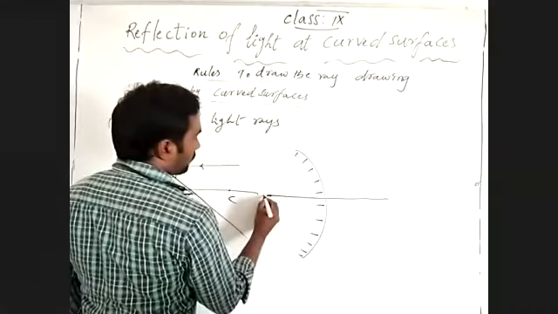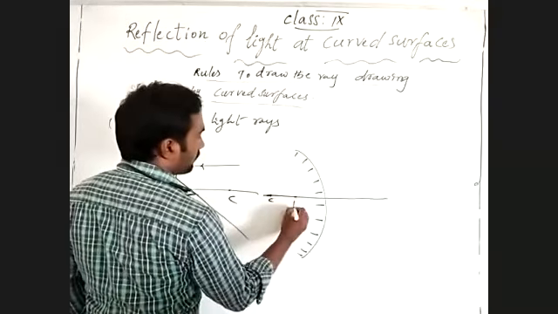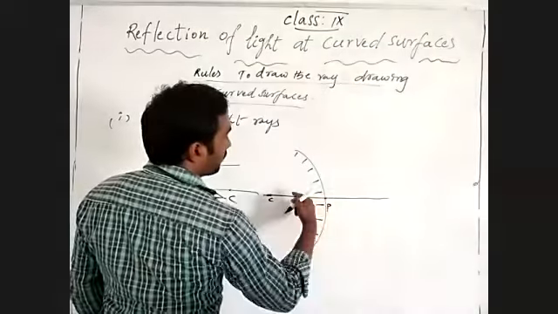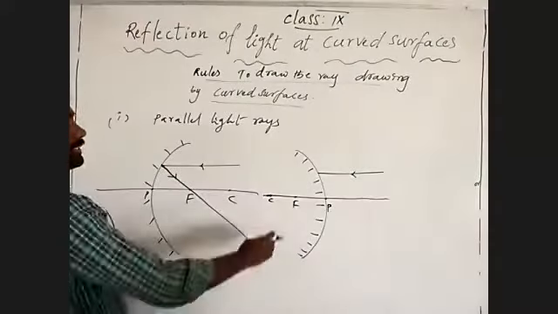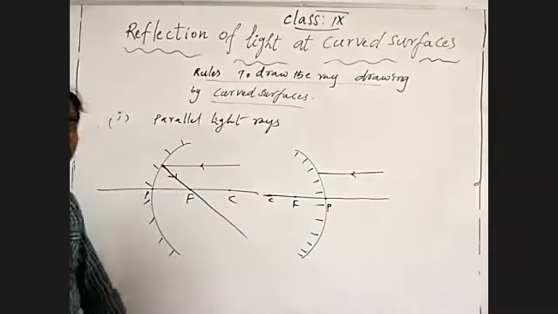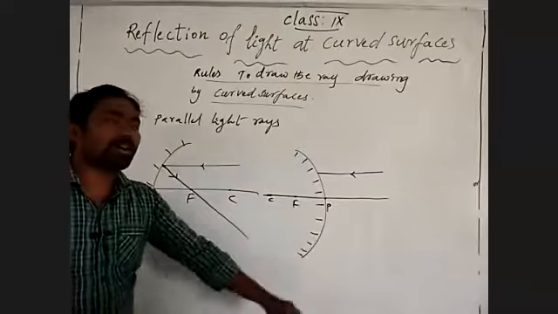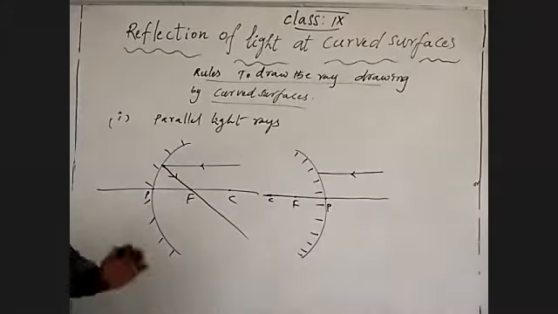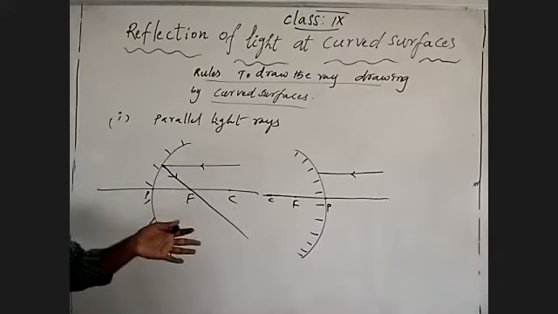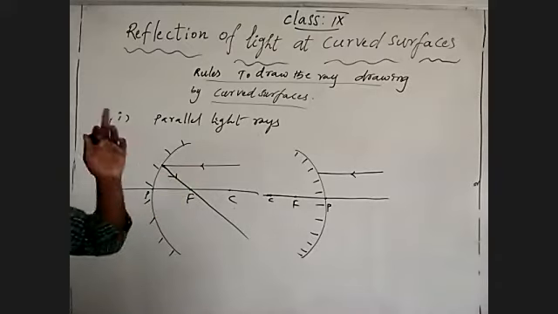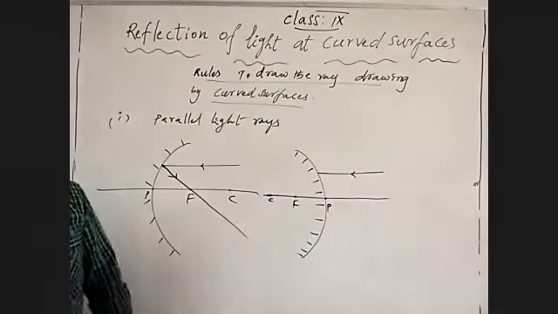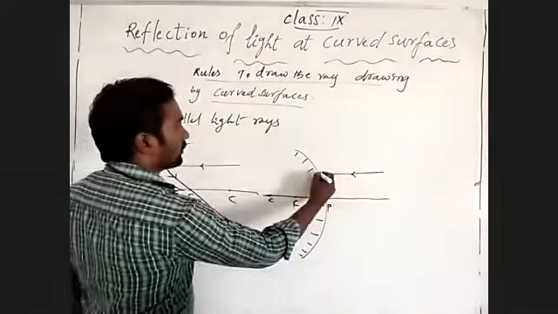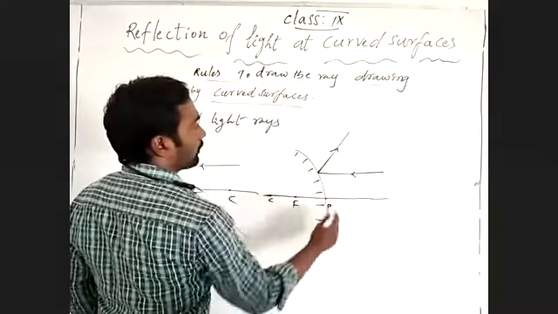This is the center of curvature, this is the focus, this is the pole, and the main axis. A light ray traveling parallel to the principal axis and incident on the outer curved surface, that is a convex mirror, gives divergent reflection, taking the reflection away from the principal axis.